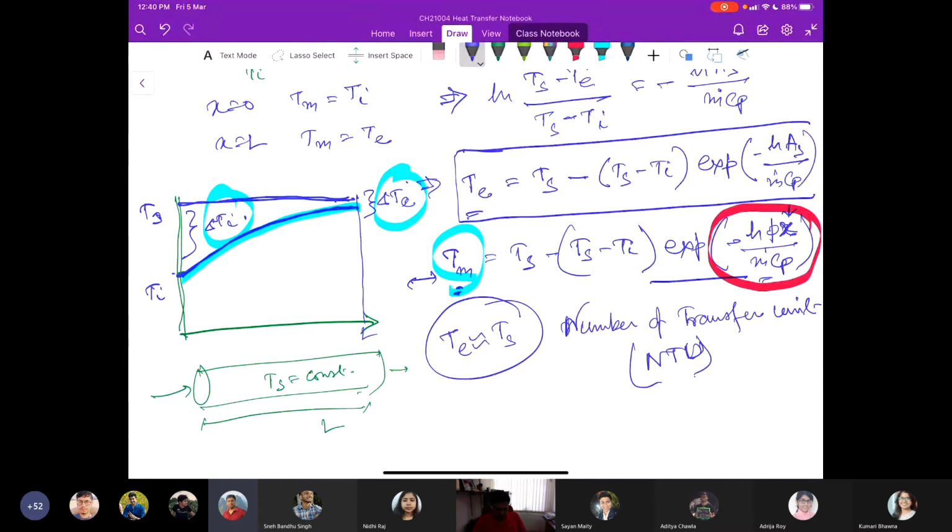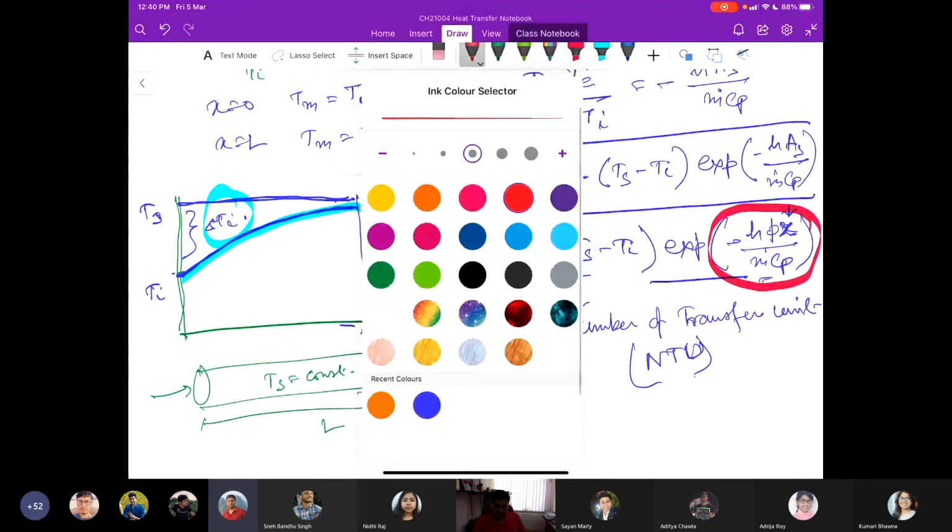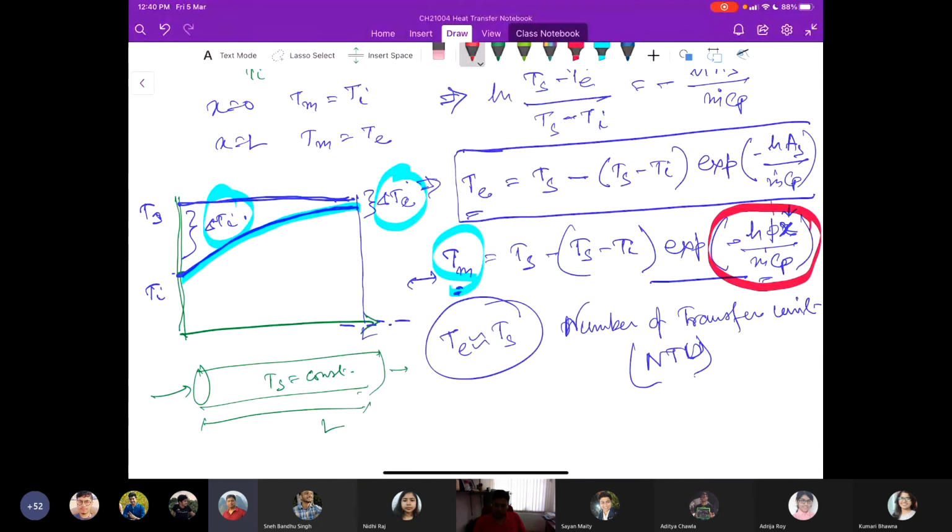For that, you possibly have to give an infinite length of the pipe or the tube. Once you increase the length, that changes the numerator value of P, because P is associated with the length, which means you are increasing the number of transfer units. Here your controlling function is the length.